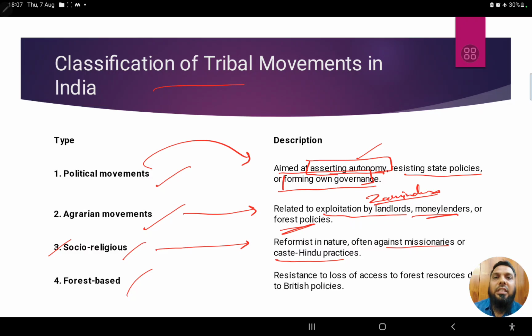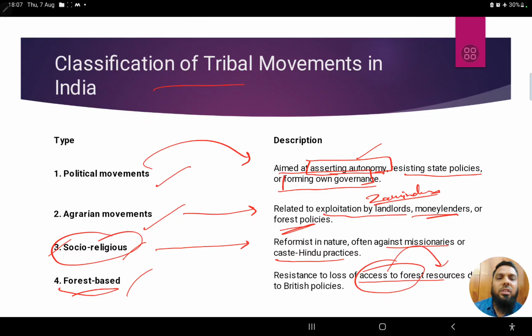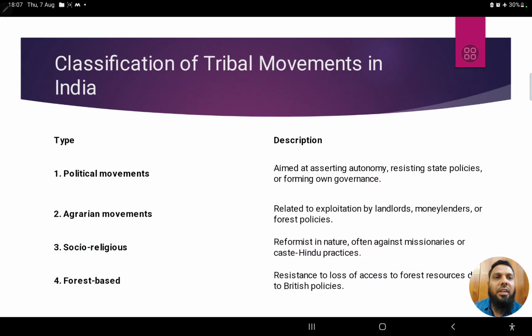Forest-based movements were also there: resistance to loss of access to forest resources, because for tribal people, forest is their bread and butter. They cannot live without forest, and if access to forest resources is restricted, it would hinder their survival. These are the different types of classification of tribal movements in India.